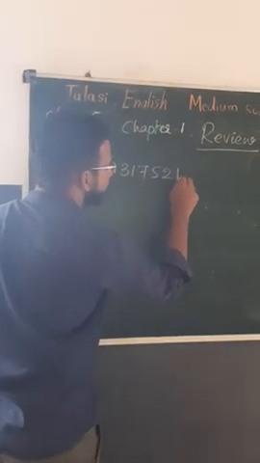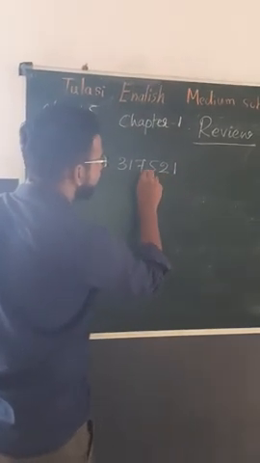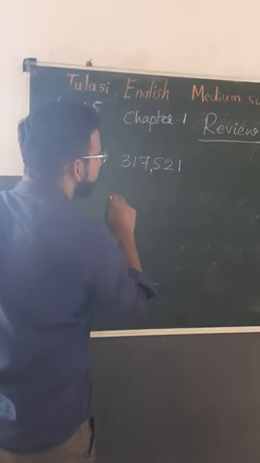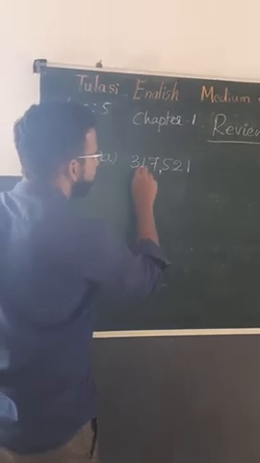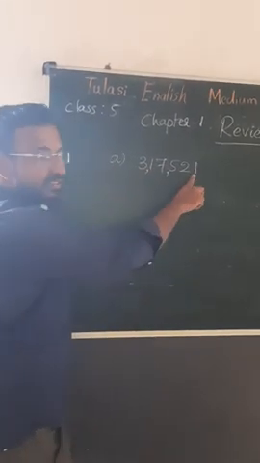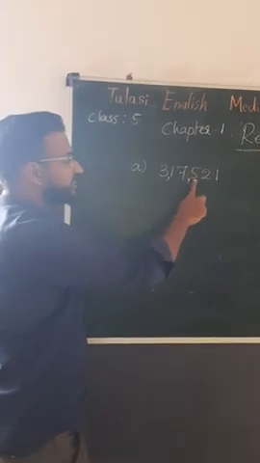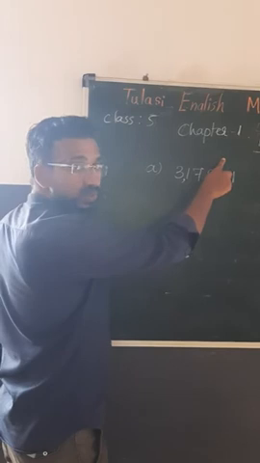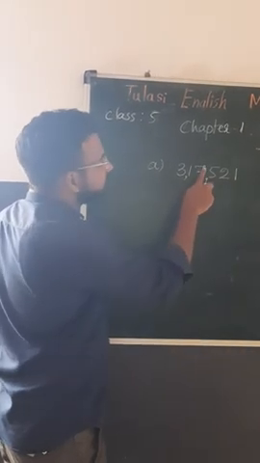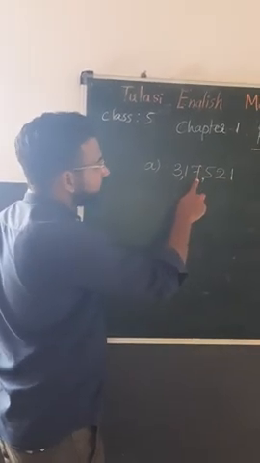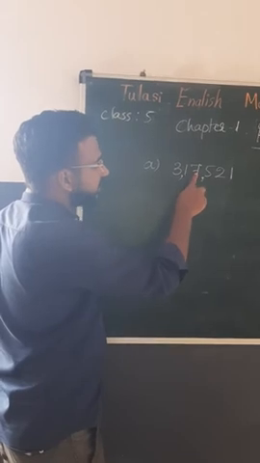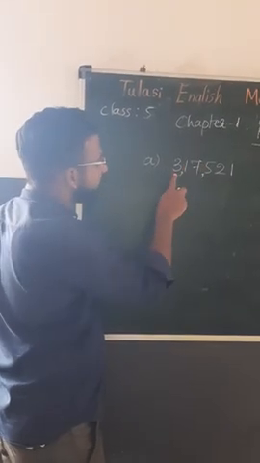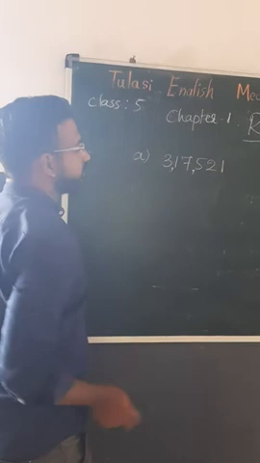In Indian system, ones, tens, 100. So after 3 places, next after 2 places. See, in a ones period there are 3 places, ones, tens, 100. These 3 places are under ones period. 1000 and 10,000 are under 1000 period, next lakhs period, next crore period.